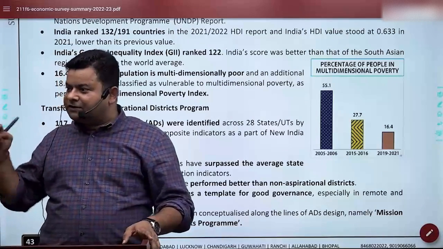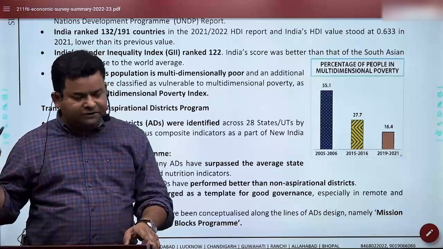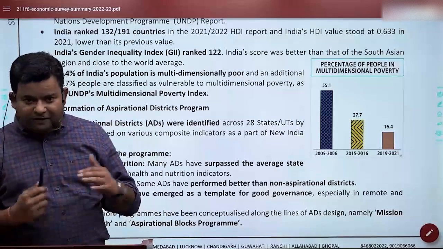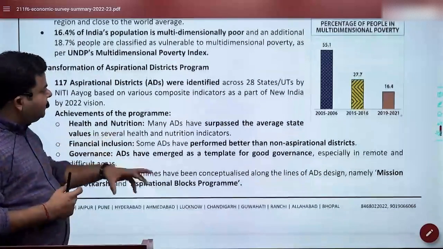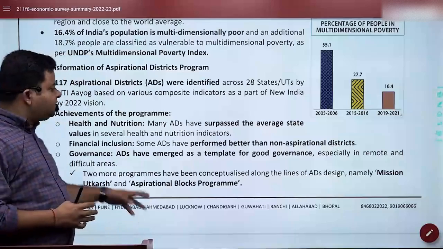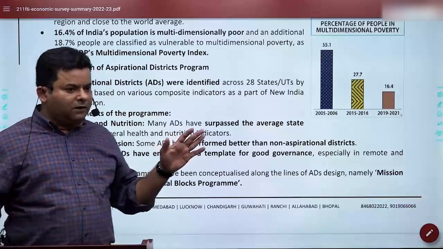So for Niti Aayog it is 25%, don't get confused into that. Niti Aayog data is saying 25%, while here we are saying 16.4%. That is where we have improved a lot. As I was telling you, they have also taken the example of aspirational districts. How many do we have? 117. And aspirational districts by and large have performed across the board. That is a good sign.